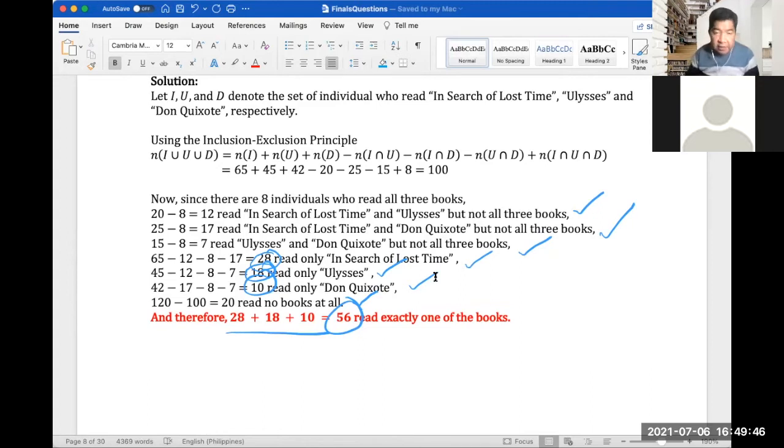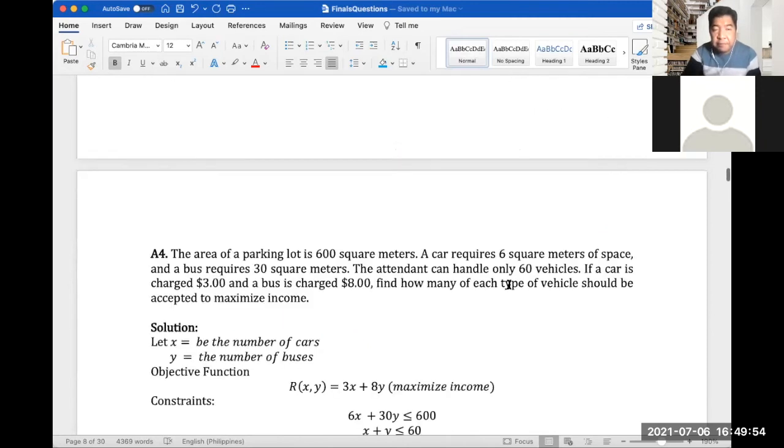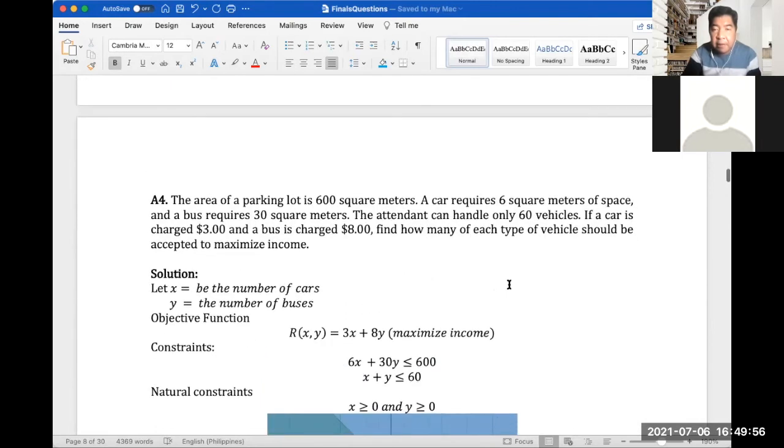All right, so let's clear this. Let's move to question number 4, A4. So this is the problem. This is an optimization problem. So the area of a parking lot is 600 square meters. A car requires 6 square meters of space and a bus requires 30 square meters.